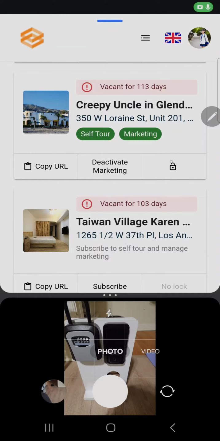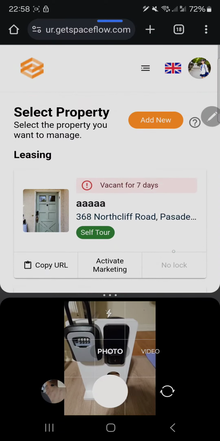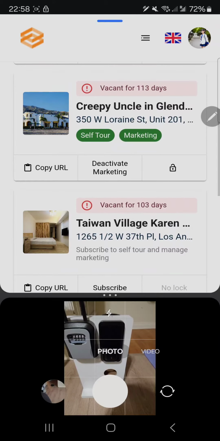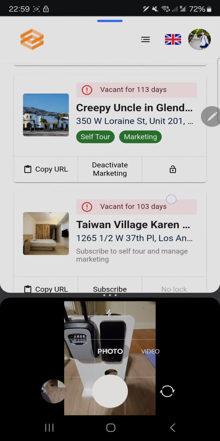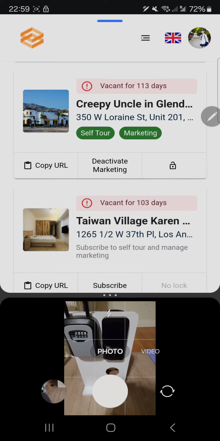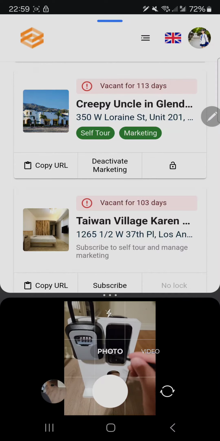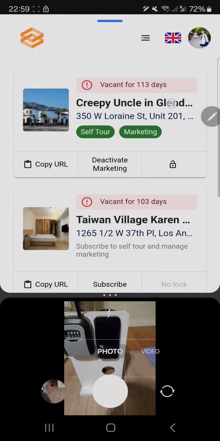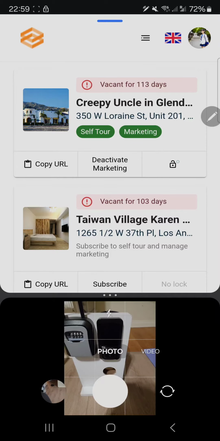I want to give a quick demo of how to use the smart lock in the central panel in spaceFlow, under the Manage Your Property tab. You need a smart lock to enable remote management and to use spaceFlow to automate your listing tasks. This smart lock is bundled with this property, and what this icon means currently